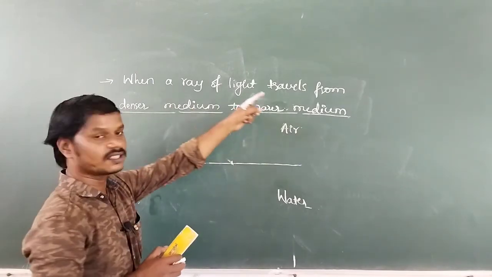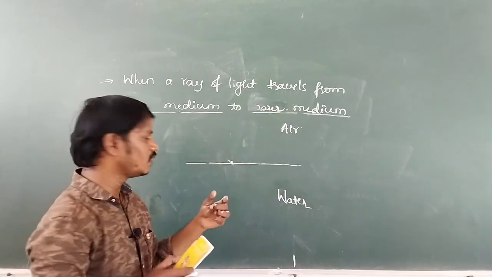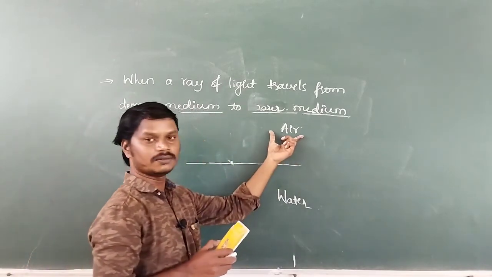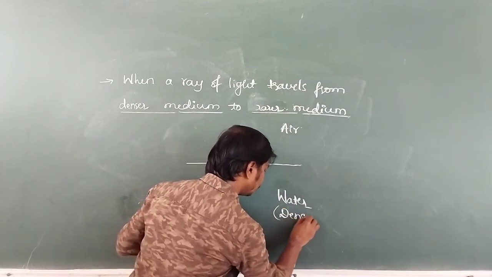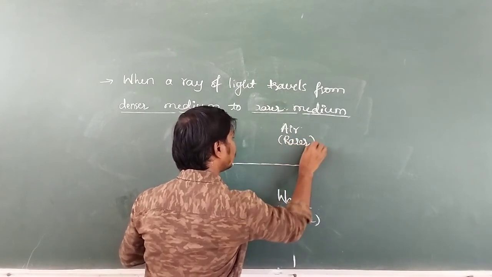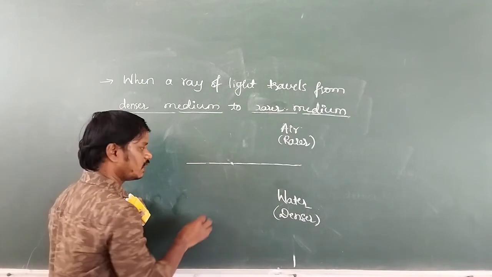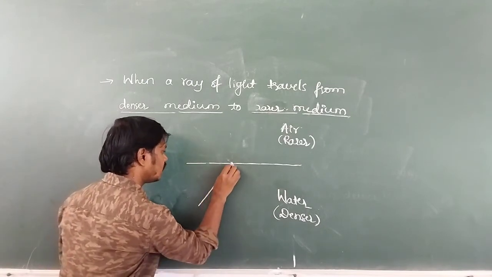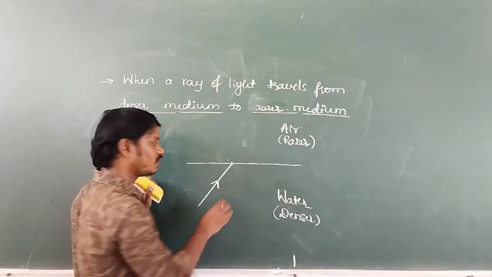The light travels from which medium to which medium? Denser medium to rarer medium, means the light travels from water to air, because water is denser and air is rarer. Then the light is incident obliquely. Again at the point of incidence I will draw the normal.